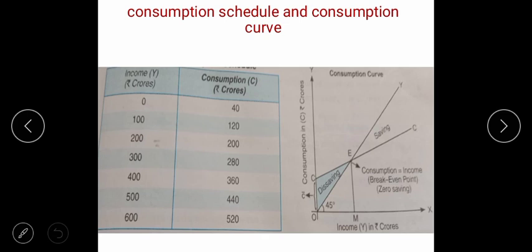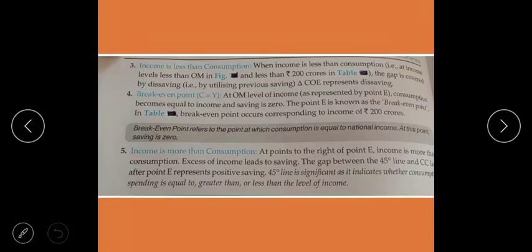Now see the next point. In the fifth point, income is more than consumption.